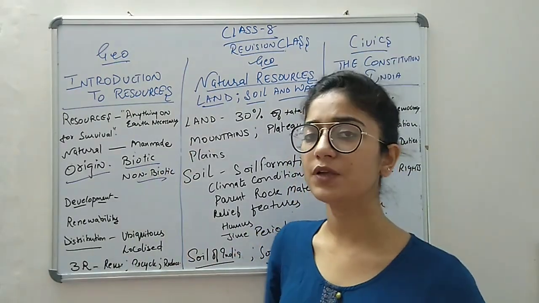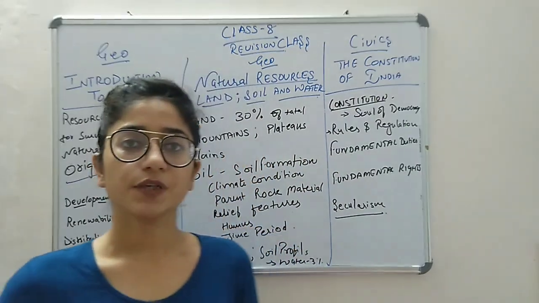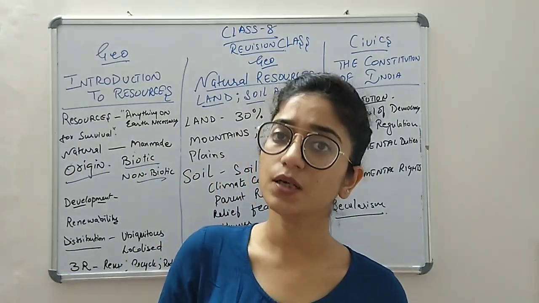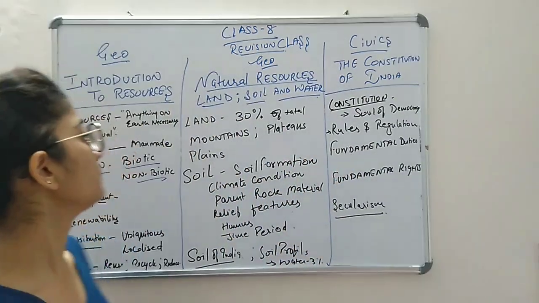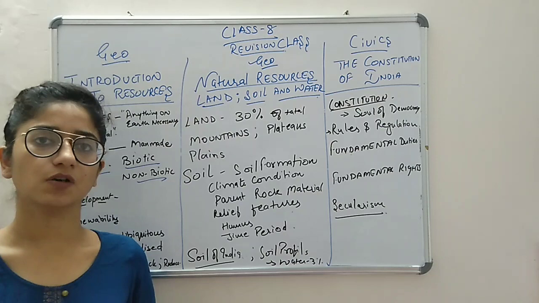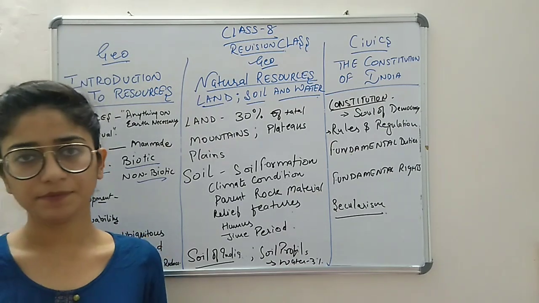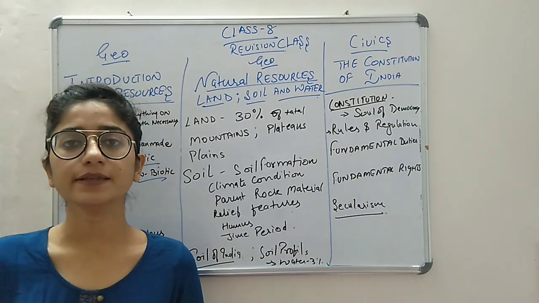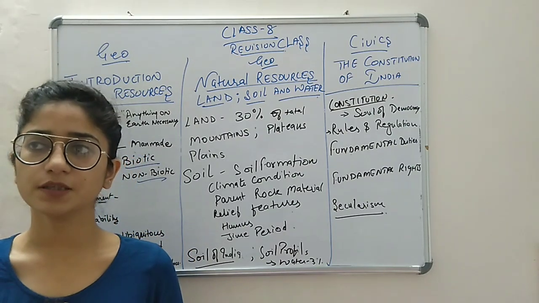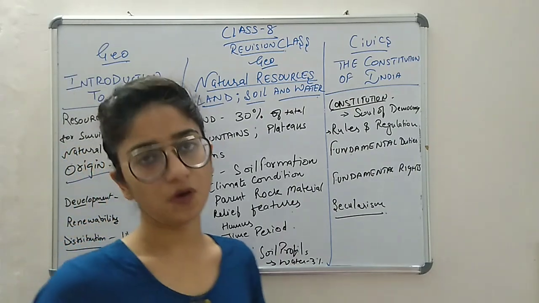In biotic there are examples like plants, fruit, vegetables. All these are biotic, which are living organisms. And non-biotic are non-living things which are helpful to us in one form or another, such as air or water.